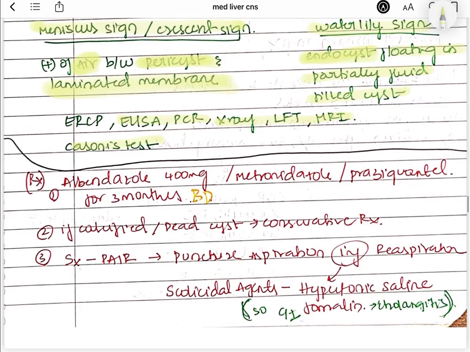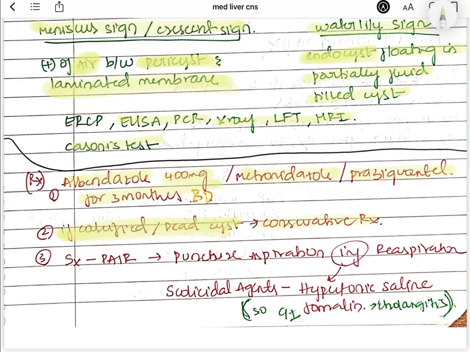Now coming to the treatment, you have to give albendazole 400 mg for 3 months. Metronidazole can also be given. If albendazole and metronidazole are contraindicated for any condition, you can also go for praziquantel, right? If there is any calcified or dead cyst, as I have said before, we just don't do anything, we just wait and watch. So there will be conservative treatment.